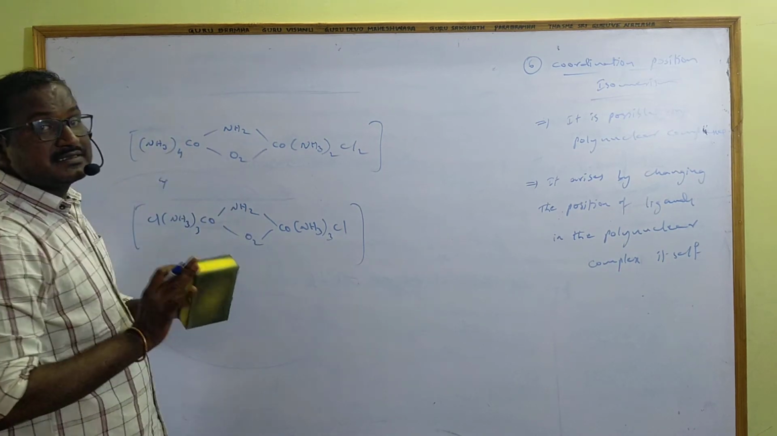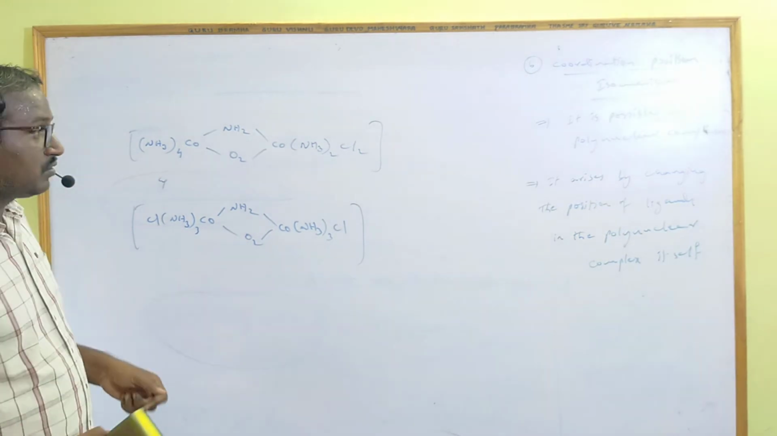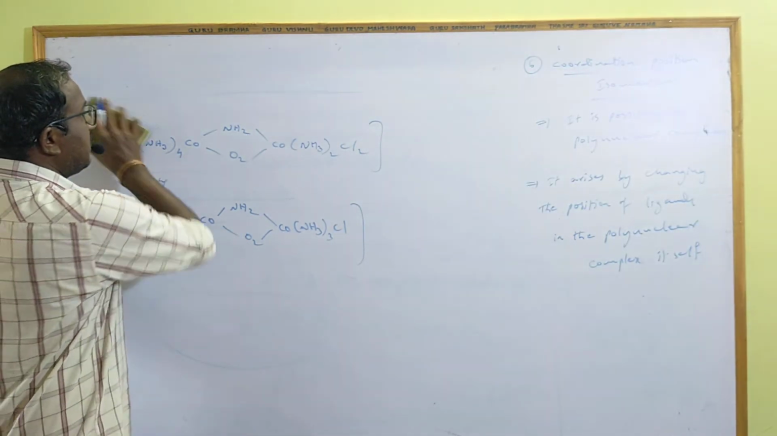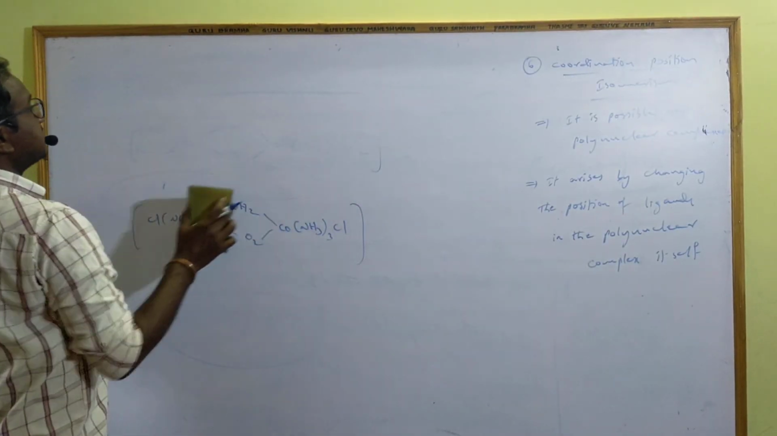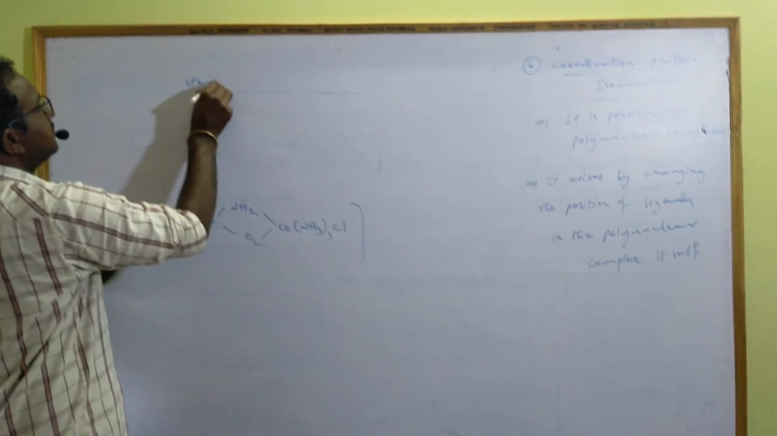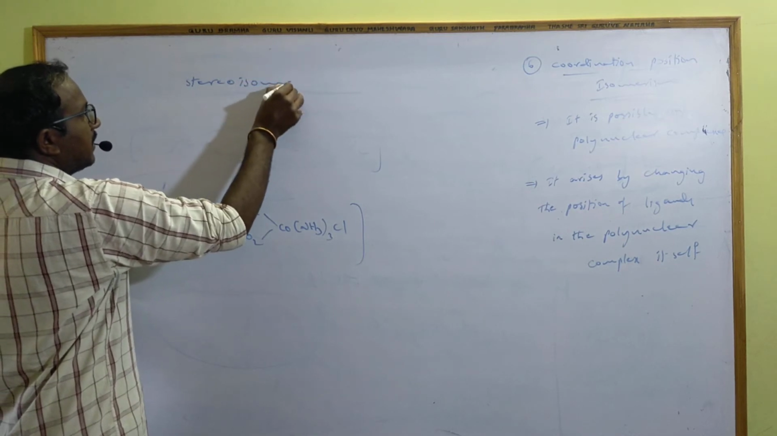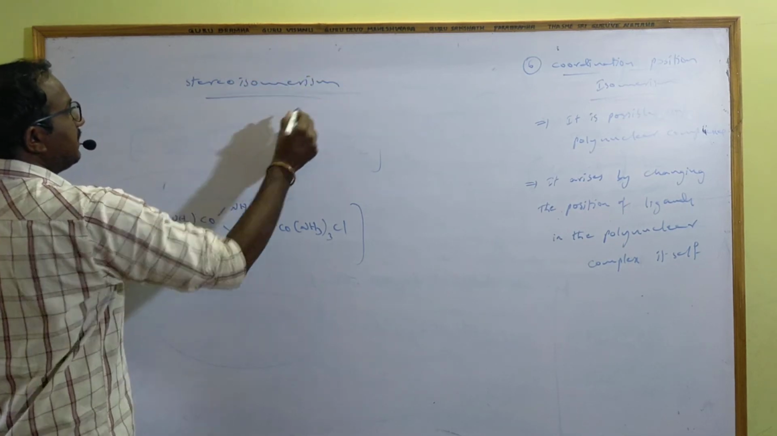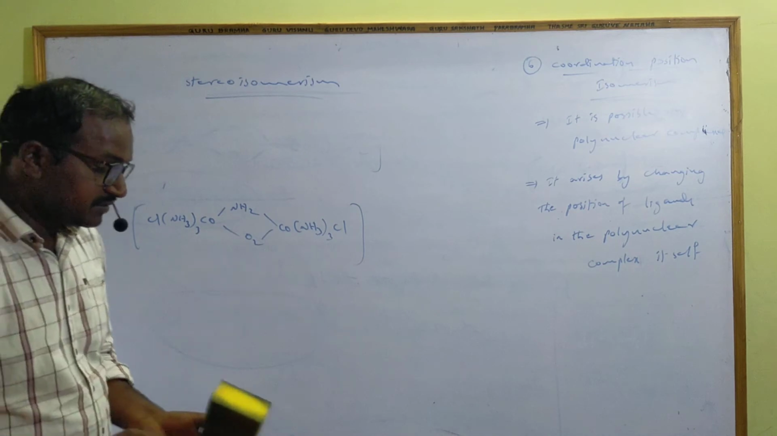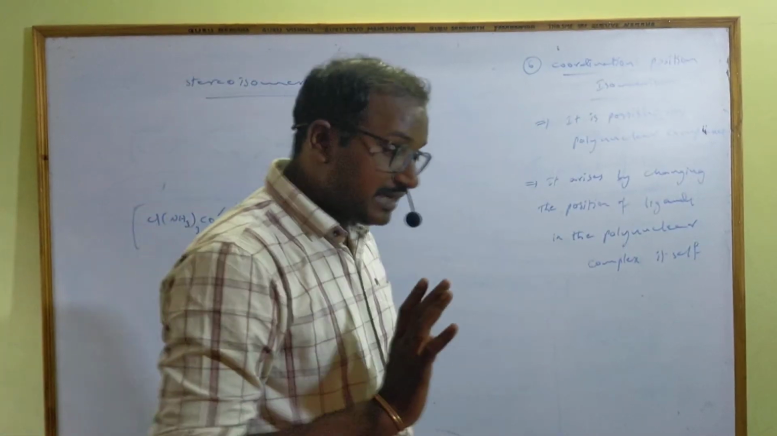These are the 6 types of structural isomerisms in coordination compounds. Next, the second type of isomerism is stereoisomerism. Let me discuss this stereoisomerism, very important topic and most typical topic, not difficult, typical.